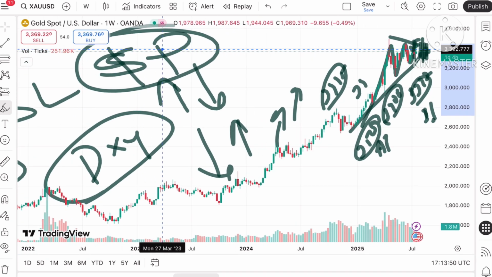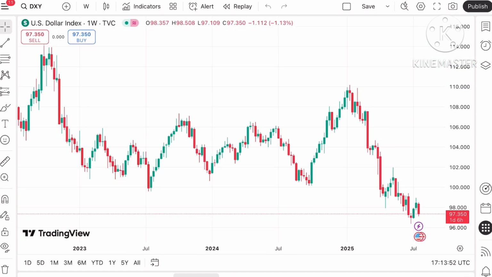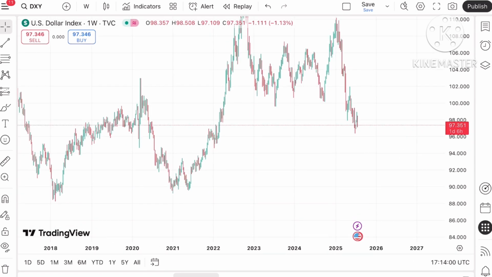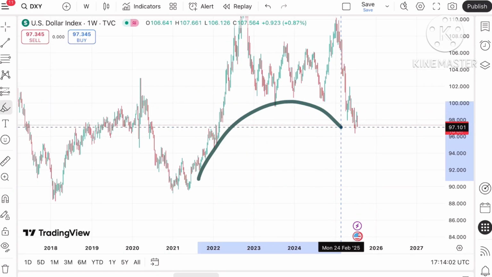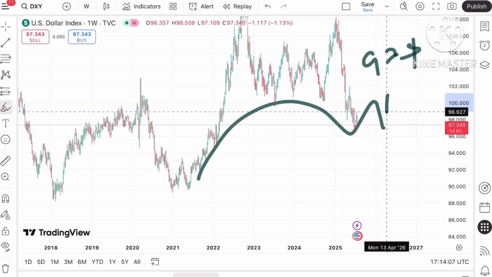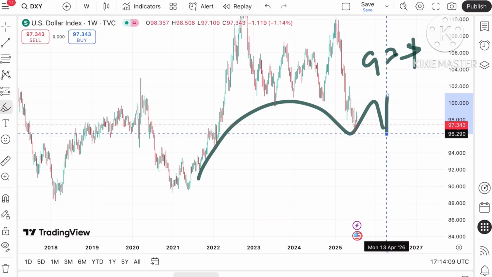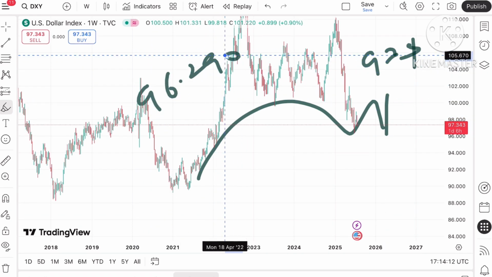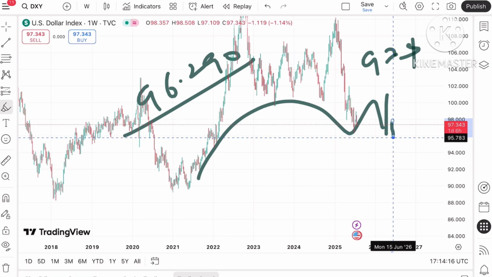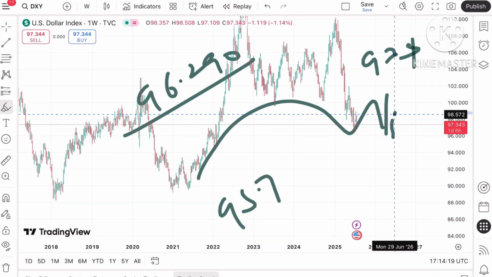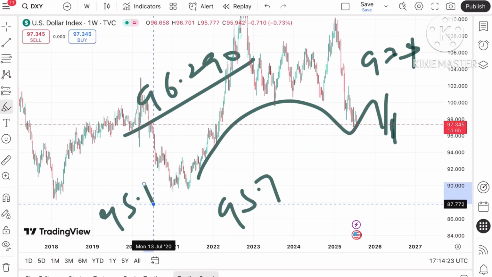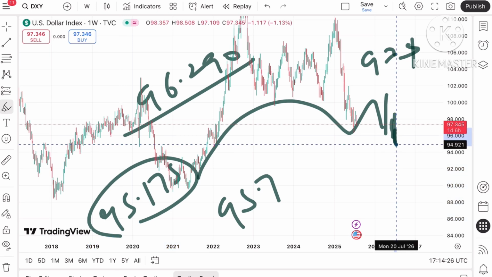Okay, let's see how the chart of the dollar index is moving. Look at the dollar index, we have seen there is a pattern forming showing a downside, because this particular pattern is supporting a downside trend. So if the price falls below this level, it can move towards 97, and if it starts falling below that particular level, a chance of touching 96.290 we can see. And if it starts falling below this level, a further downfall can also be seen towards 95.7, and from there a further downfall towards a level of 95.175, and then a further fall can be there.